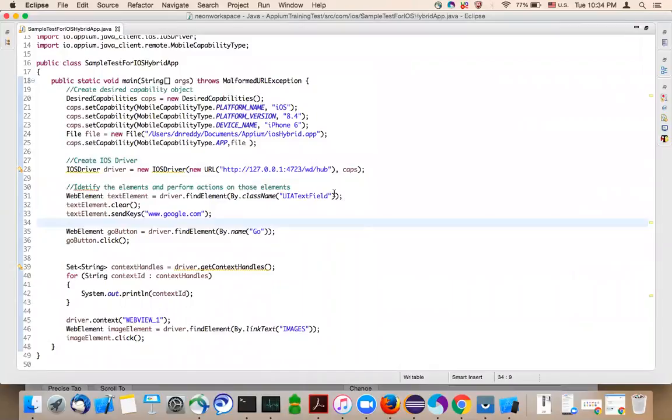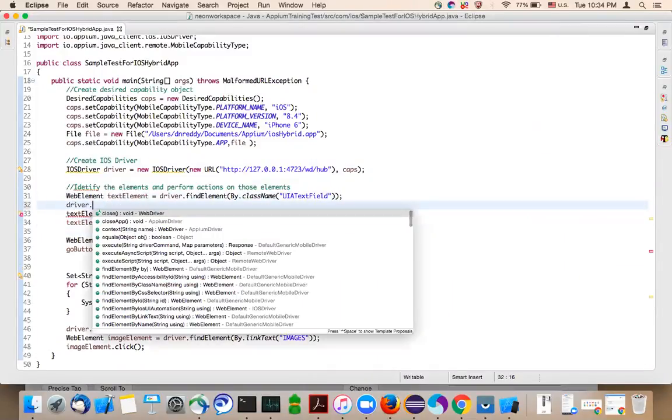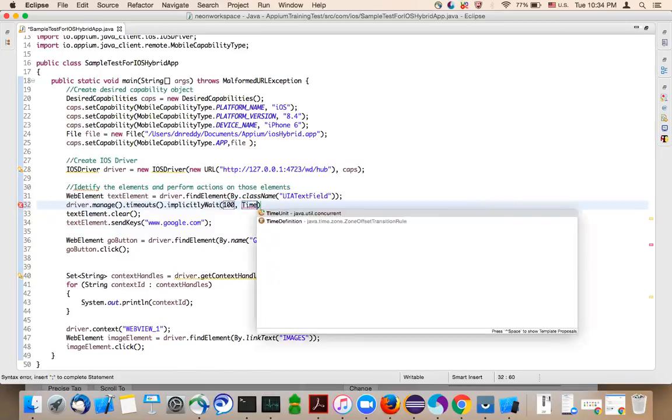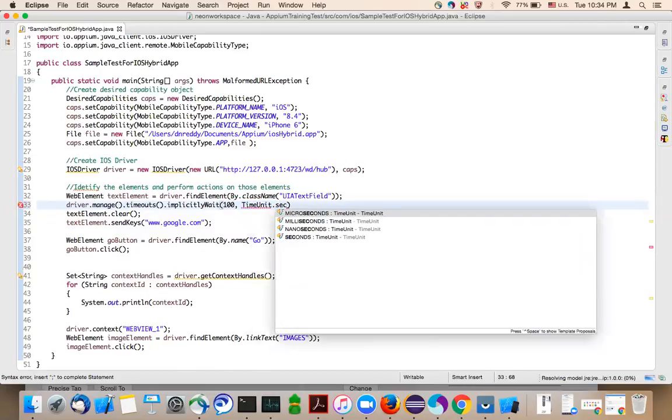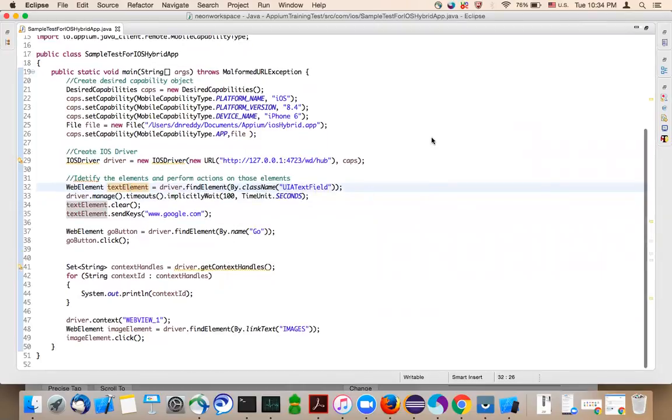So as I said, it is recommended you always give the implicit wait, driver.manage().timeouts().implicitlyWait. So let's give 100 seconds, not milliseconds, as the time unit, since whenever you are loading a web page, it's better you give 100 seconds. Okay, now let's run once again.